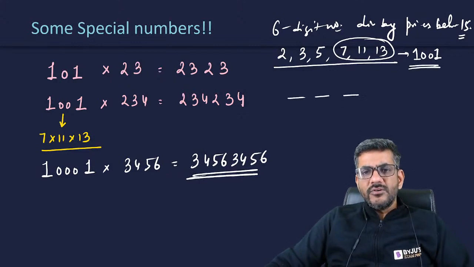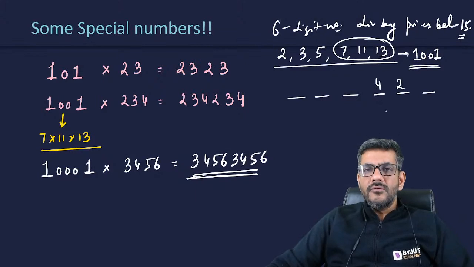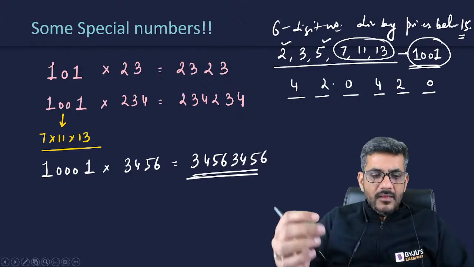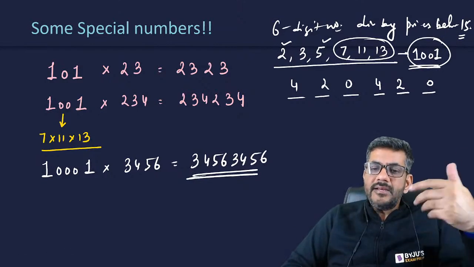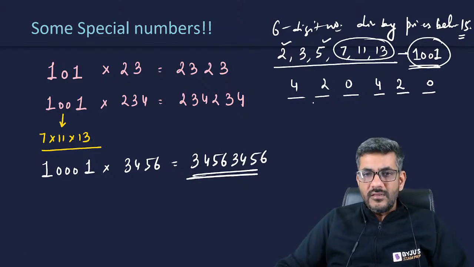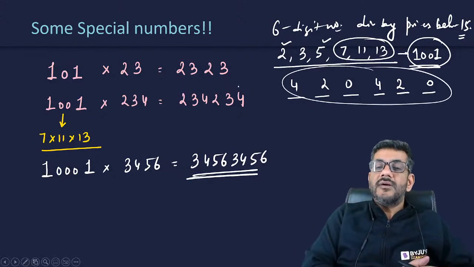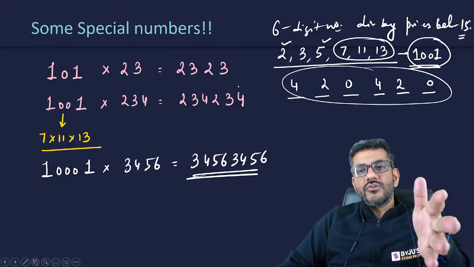And then he says that in that 6 digit number, he has told these two digits, they are 4 and 2. And because it is divisible by 2 and 5, the end is 0. 1001 is there, so definitely 420, 420 is a possibility. A triple digit number would repeat itself whenever you multiply by 1001. So it immediately became easy for a person who knew 1001, whenever it multiplies a number, it becomes 420, 420.